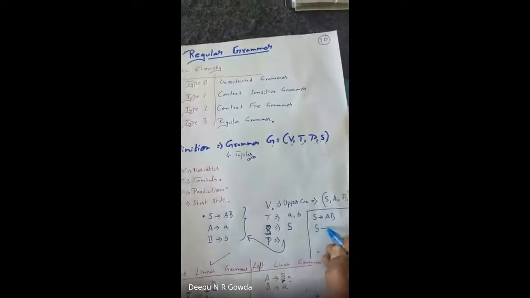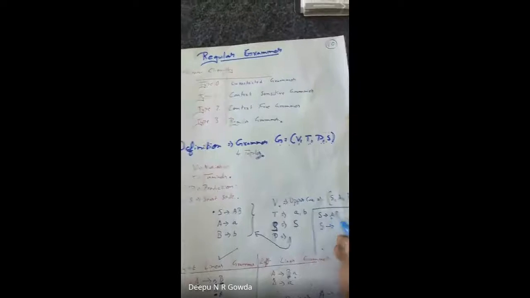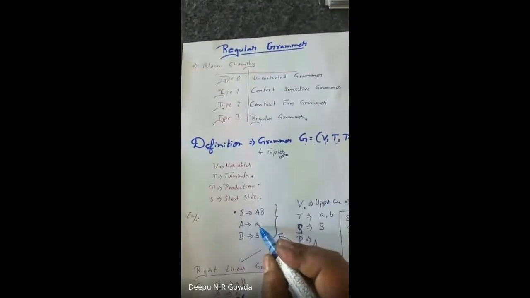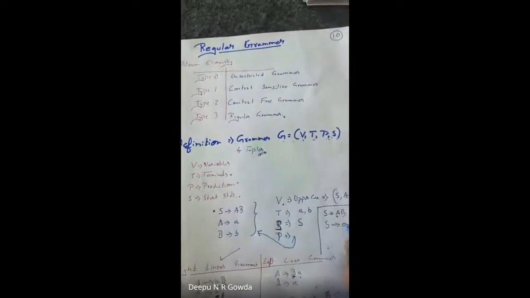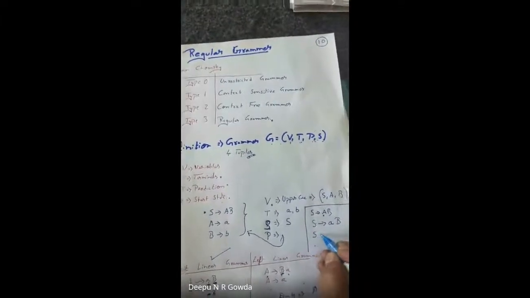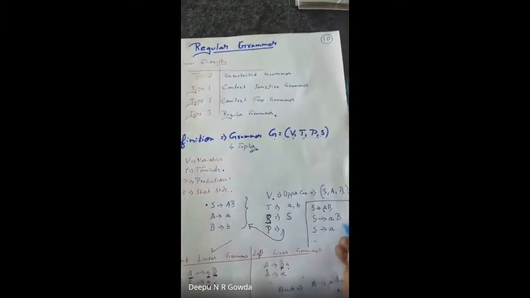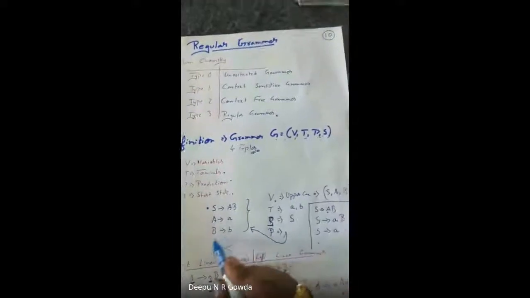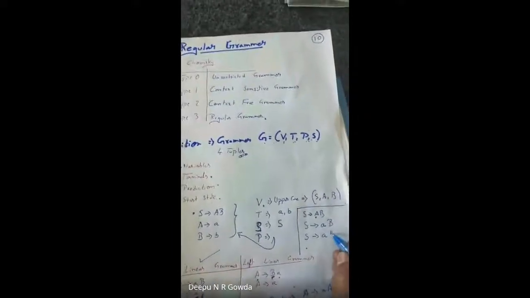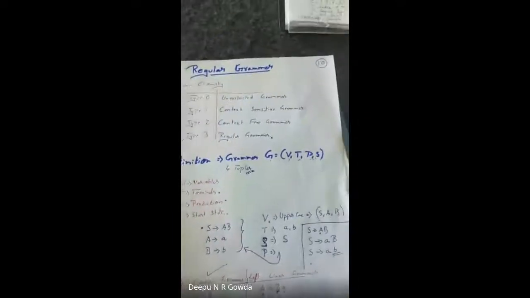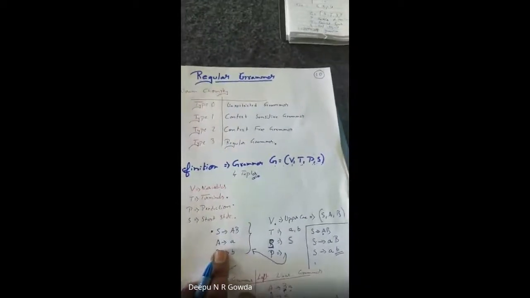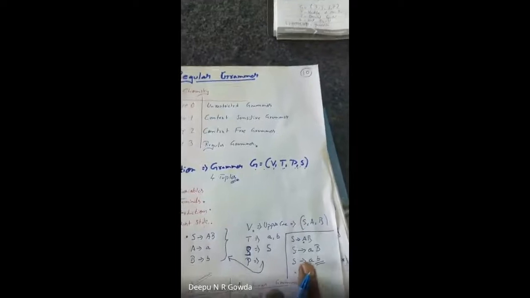Now, what is the meaning of this A? A is a lowercase a, which is a terminal, and I write B in the same way. B is, yet again, a terminal b. And this is called a grammar. If I use this as a machine, the machine produces the string ab. The machine produces a language or grammar called ab.